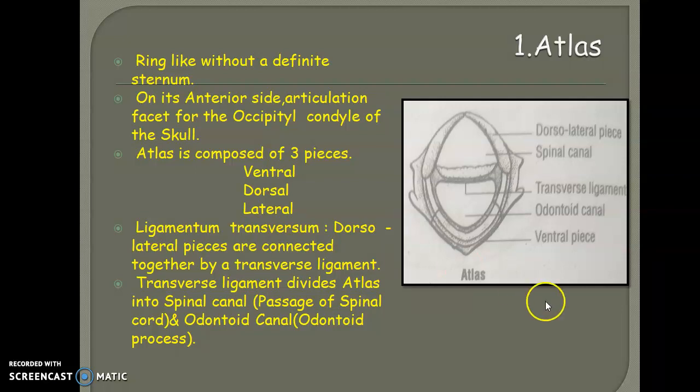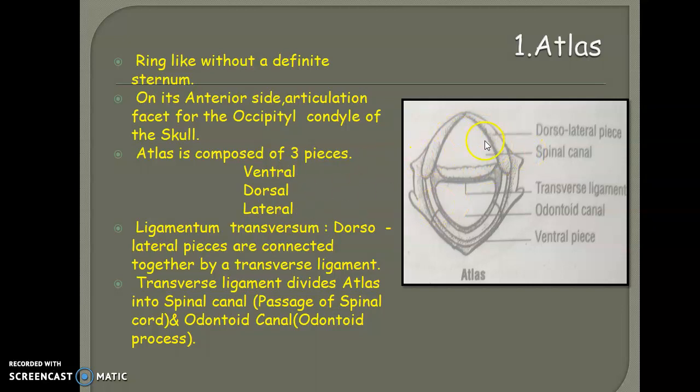We can see in this picture that this is the atlas vertebrae, and it has a ring-like structure. Its anterior side articulates with the occipital condyle of the skull. We discussed in the structural morphology of the skull what is meant by the occipital condyle. So it is with this part of the skull, the occipital condyle, that the atlas communicates on the anterior side.